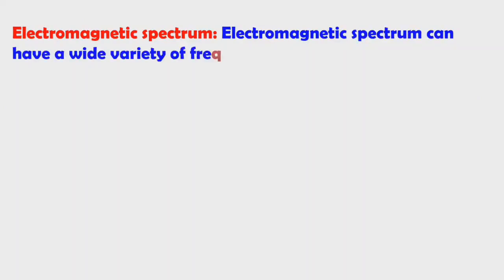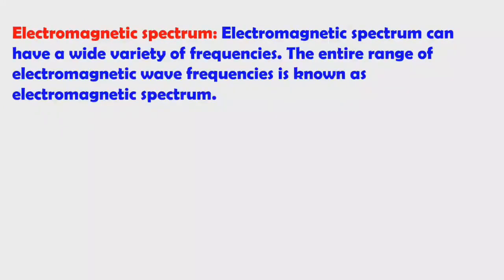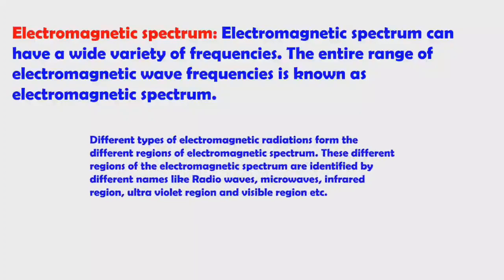Electromagnetic spectrum. The electromagnetic spectrum can have wide varieties of frequencies. They have wide varieties of frequencies and wide varieties of wavelengths. The entire range of electromagnetic wave frequencies is known as the electromagnetic spectrum.